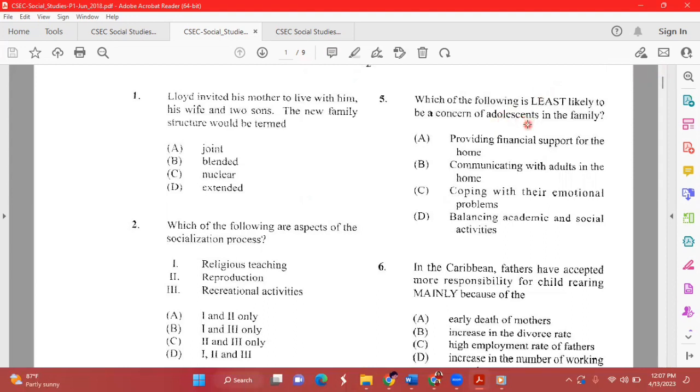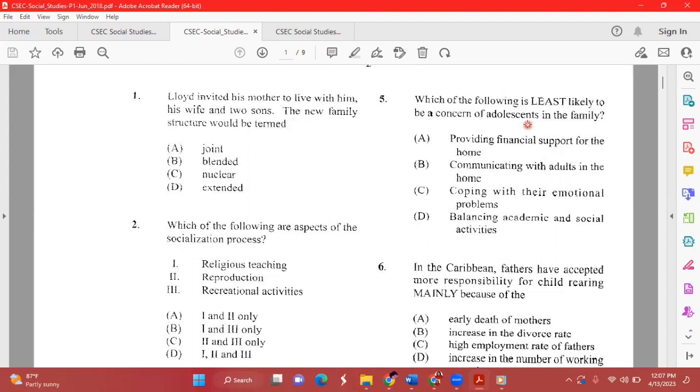Adolescents meaning teenagers. So, is it A, providing financial support for the home? Is it B, communicating with adults in the home? Or is it C, coping with their emotional problems? Or is it D, balancing academic and social activities?